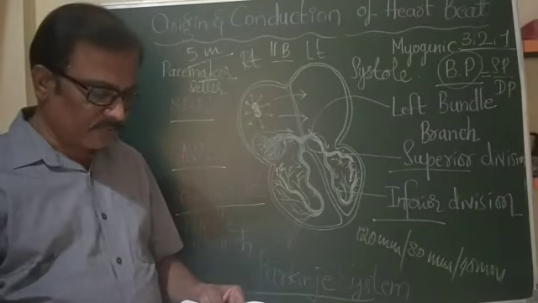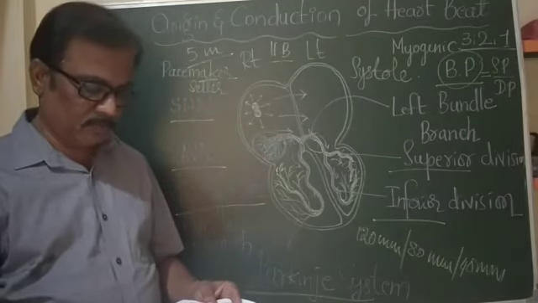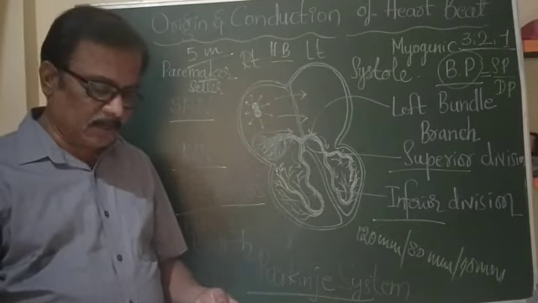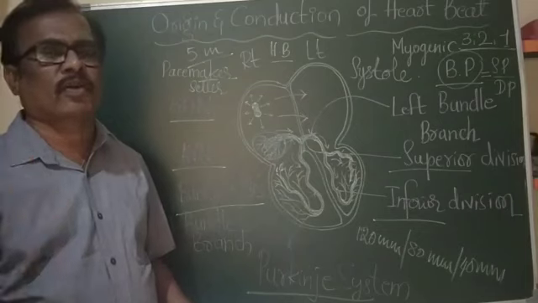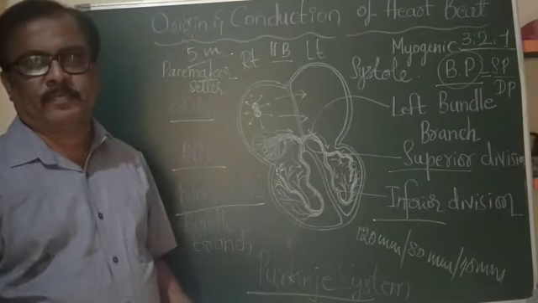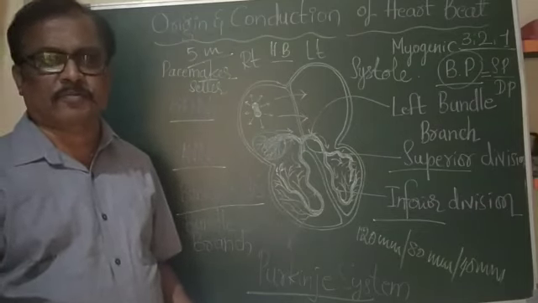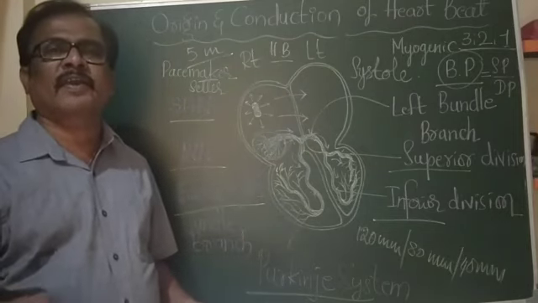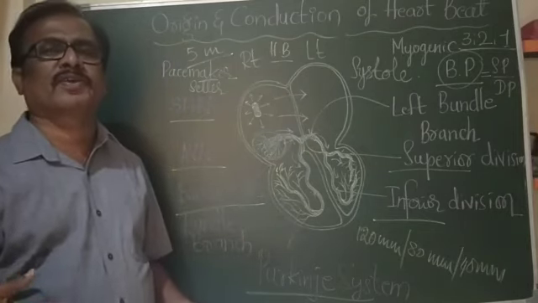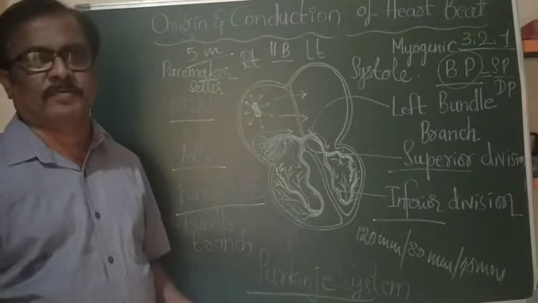In case of the adult human, SP varies between 110 to 145 mm of Hg, and DP varies between 70 to 90 or 95 mm of Hg.